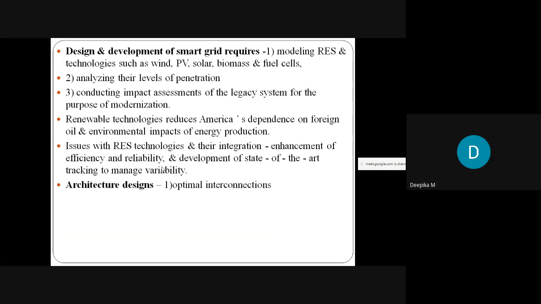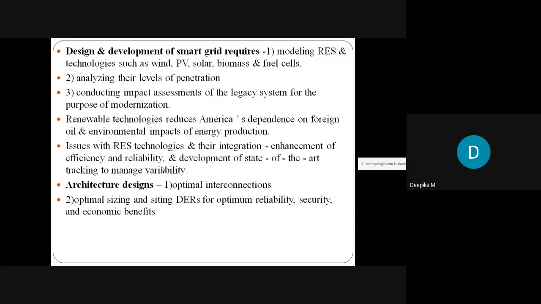Coming to architectural design, it includes the following. First, optimal interconnection, that is accurate interconnection: how do we interconnect different renewable energy resources with the existing grid or the smart grid? That is the optimal interconnection. Next we have optimal sizing, the sizing of the distributed energy resources for optimum reliability, security and economic benefits.